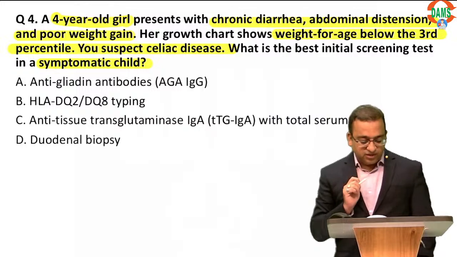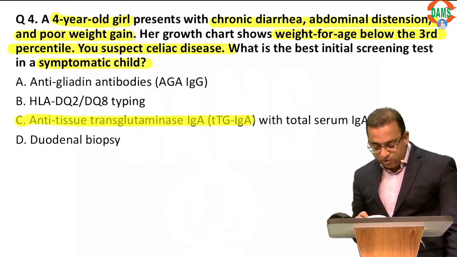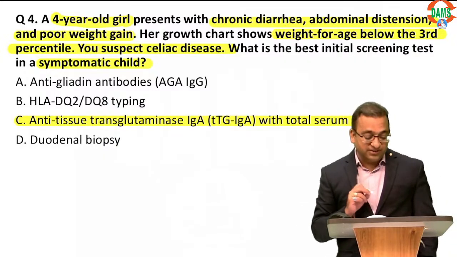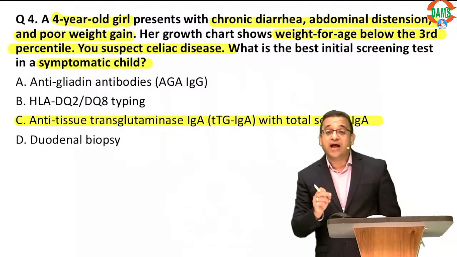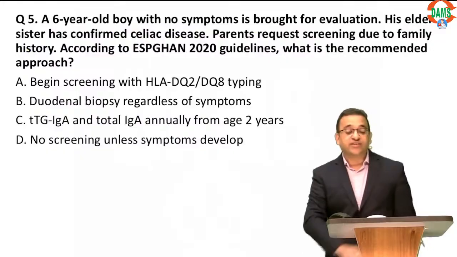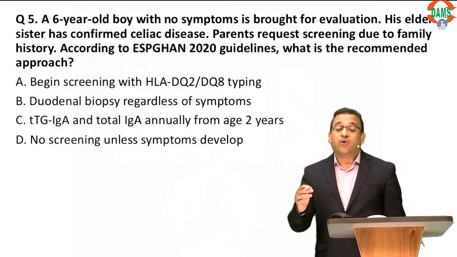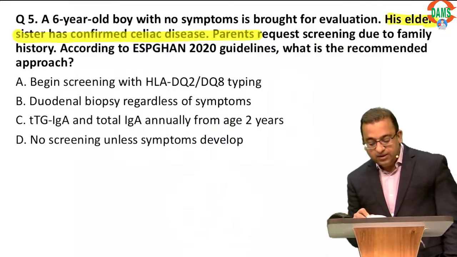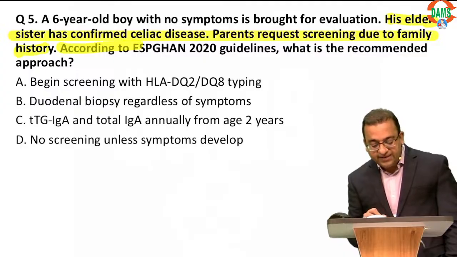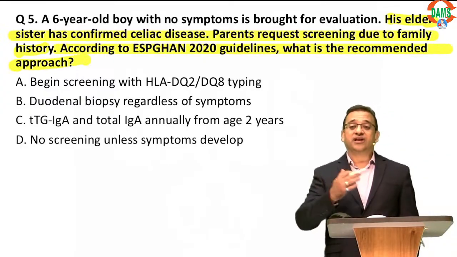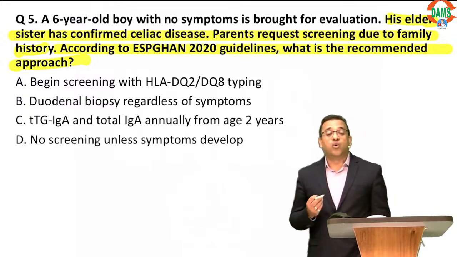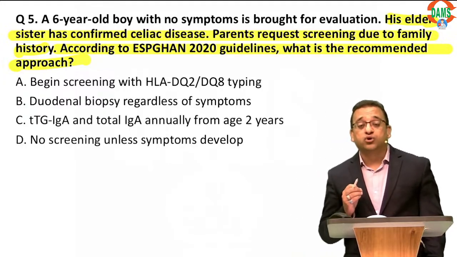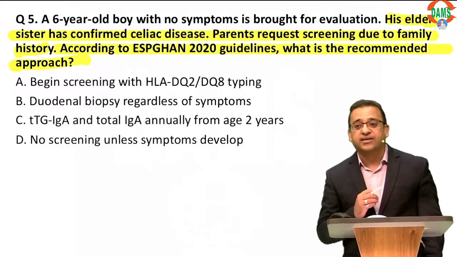Okay, remember this. So all of you are right. Yes, we will do IgA levels with IgA TTG2. Everyone in the chat box is right. But now let me add a twist to this question, everyone. And the twist is, what about his brother? This girl we have diagnosed as celiac, but what do we do in an asymptomatic brother? Can anyone in the class tell me now? There is a twist now. What should you do in an asymptomatic sibling according to the European Society of Pediatric Gastroenterology guidelines?